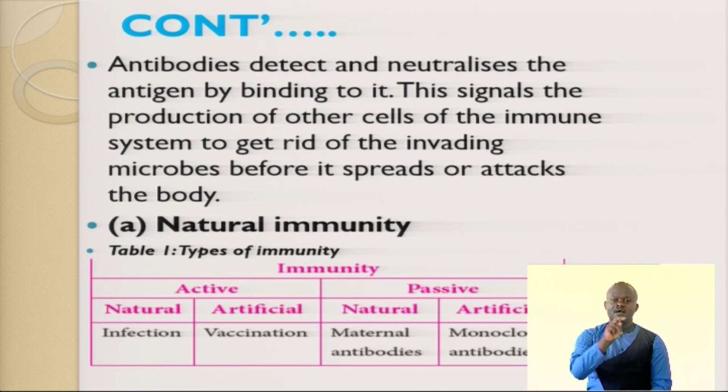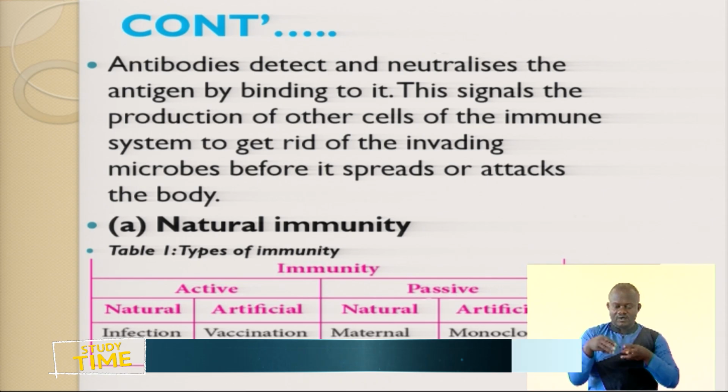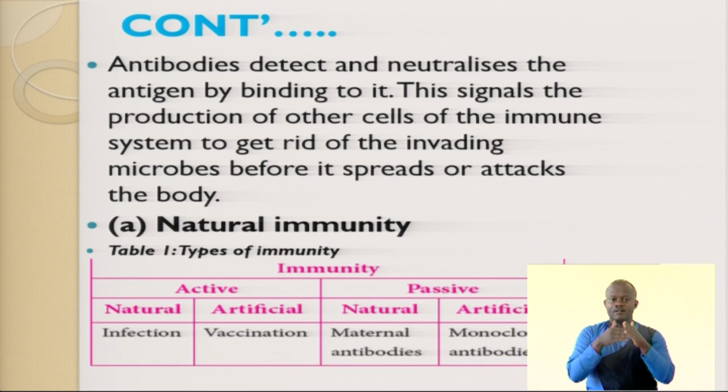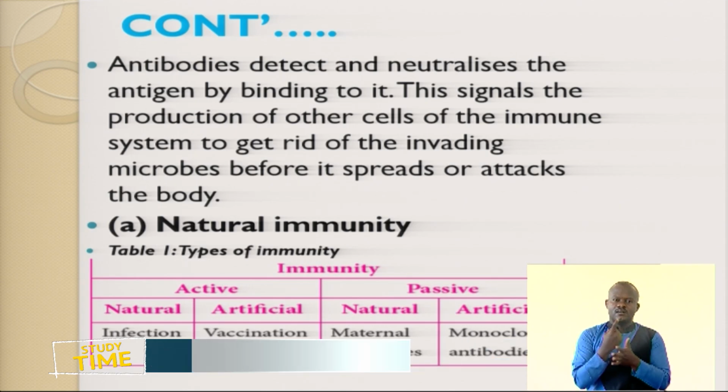Antibodies detect and neutralize the antigens by binding to them, because antigens and antibodies must be able to bind together, like an enzyme and a substrate. After binding, they are able to destroy it. This signals the production of other cells of the immune system to get rid of the microorganism before it spreads and attacks other body parts.